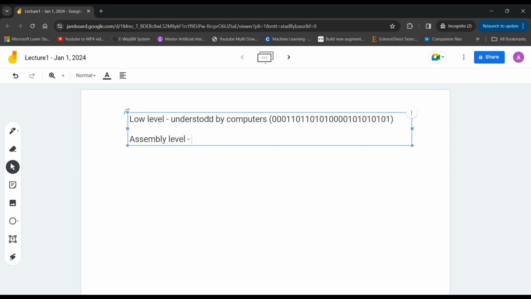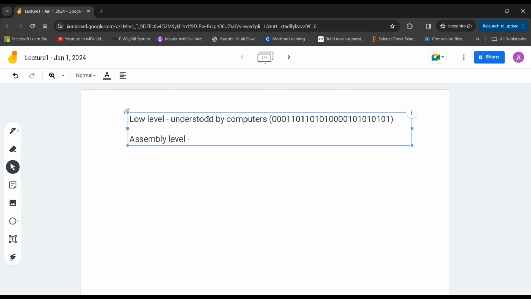Assembly level language is easier for humans; humans can at least understand it, but it is very difficult for us to understand low-level language. Computers only understand low-level language, but it is easier for computers to translate assembly language to low-level language than to translate high-level language to low-level language. Assembly language looks something like this.